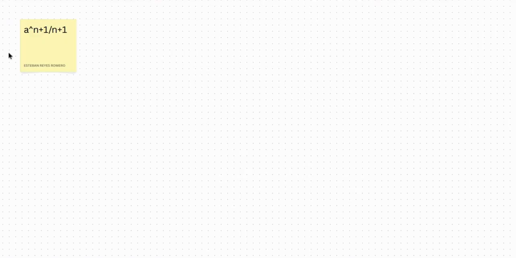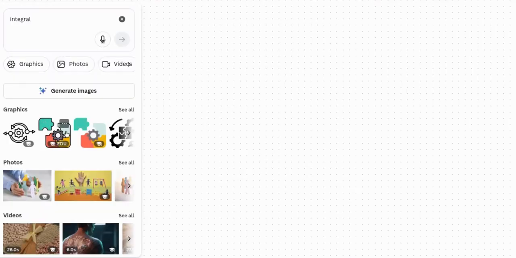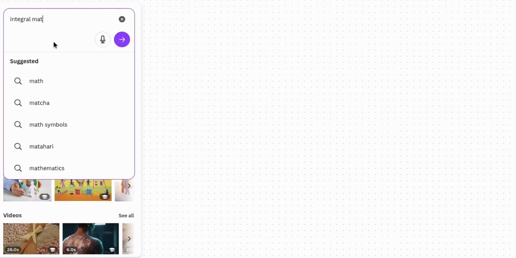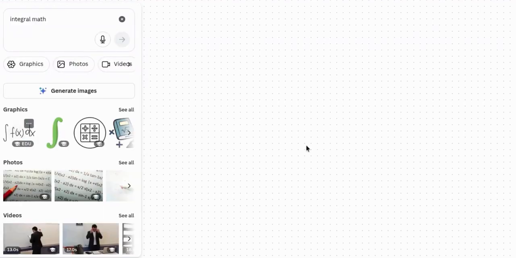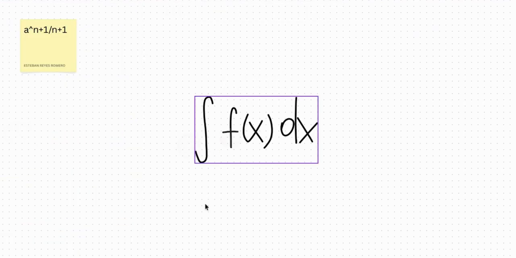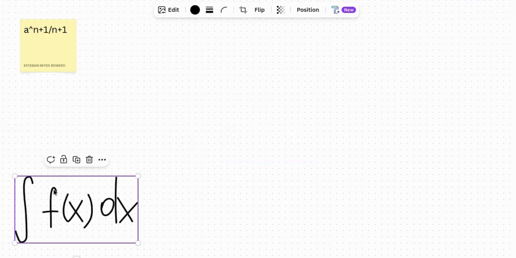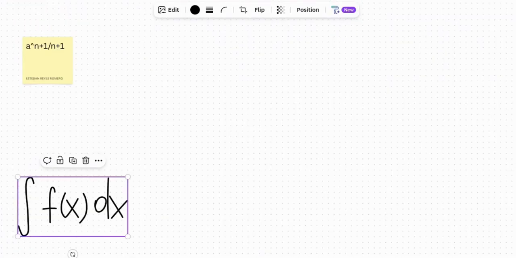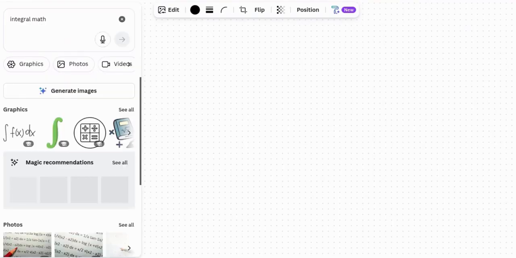Integral. Let me put an image for you. Integral math, which many people see as a scary topic, which is this right here. An integral. This is an indefinite integral. If you guys don't know what an indefinite integral is, I'll try my best to explain this to you guys.